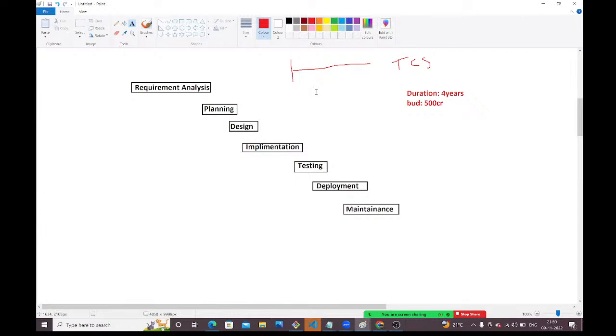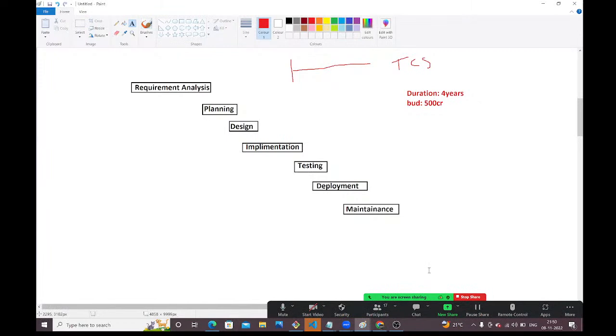If I want to go some more better, some changes are required or not? I need to think more or not? Some changes are required in this project or not? Yes. But they are not accepting. Beginning 1 year back, you gave this requirement, you need to stick to that requirement only. In the middle, we won't change the process. Like that, they are telling. Is it correct, guys? Please respond.